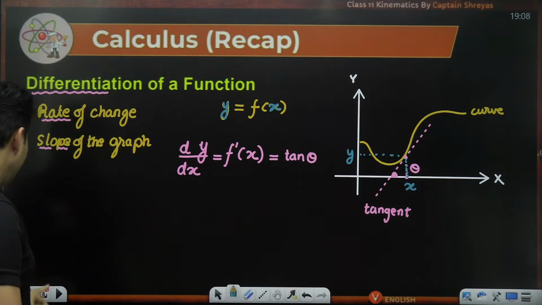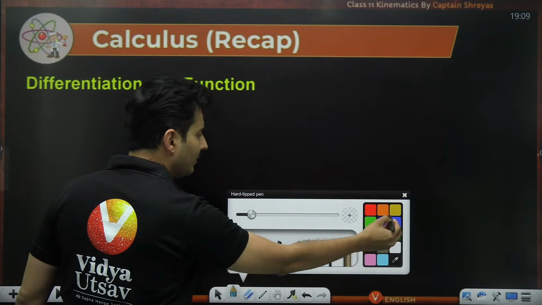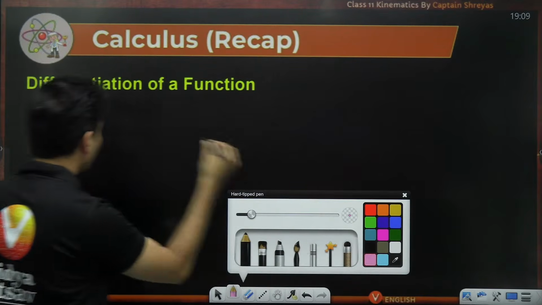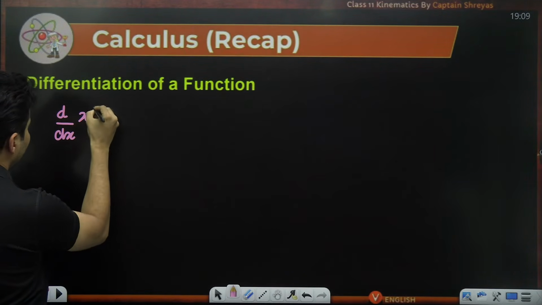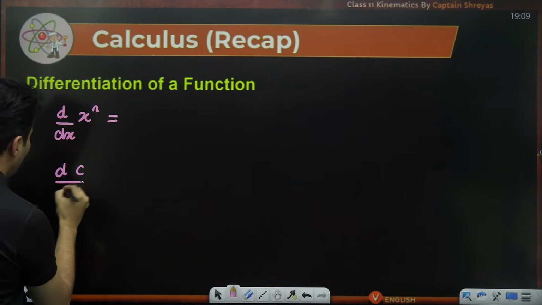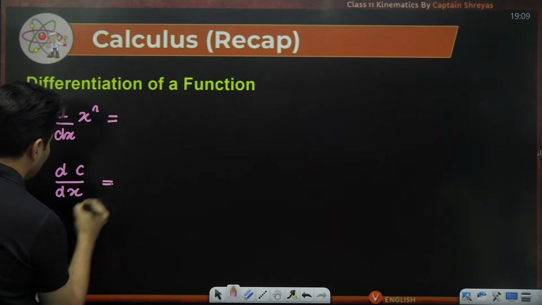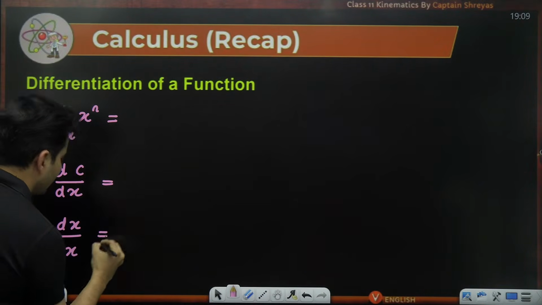Okay. And there were some formulas for derivatives which you should definitely remember. Like, for example, the derivative of x raised to n, what is it? Then derivative of a constant. Then derivative of x with respect to x.